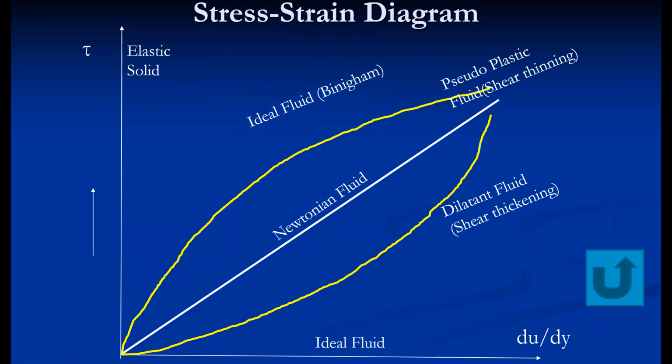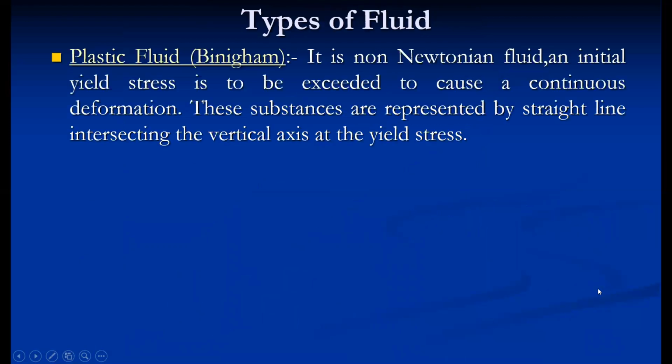Some initial stress is required to cause a permanent deformation. Once that initial stress is exceeded, then it causes a permanent deformation. And after that, there is a linear relationship between stress and strain. Even if we see the equation, after crossing this yield stress, which is a constant, it follows Newton's law of viscosity. So this is the mathematical equation for Bingham fluid.